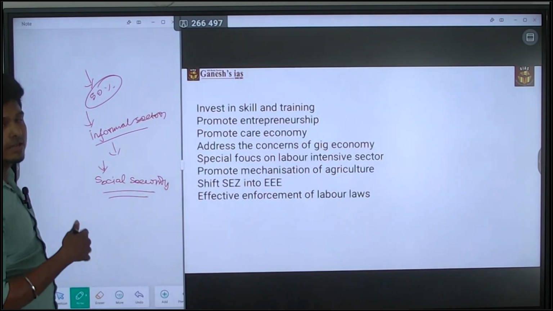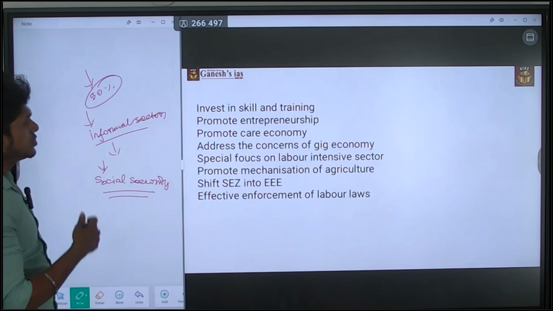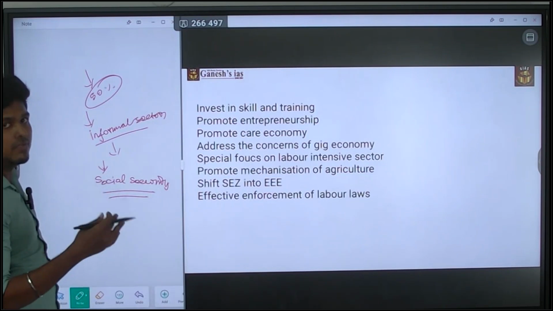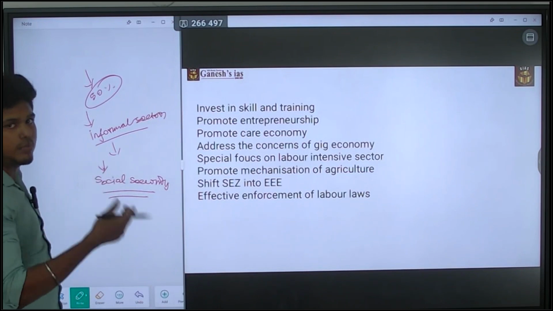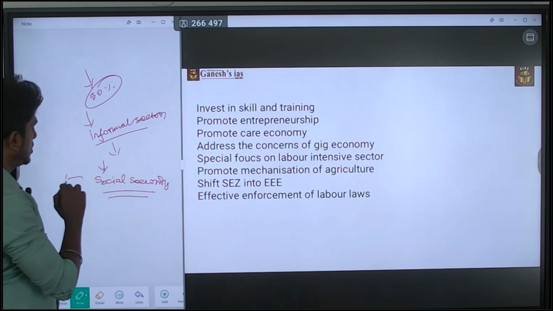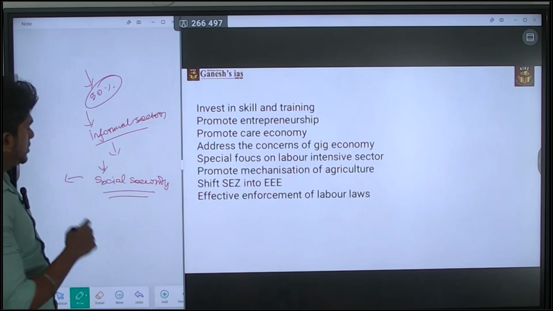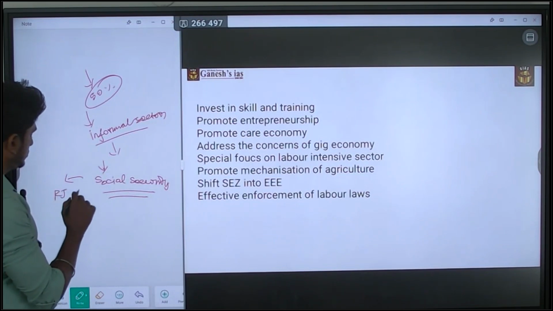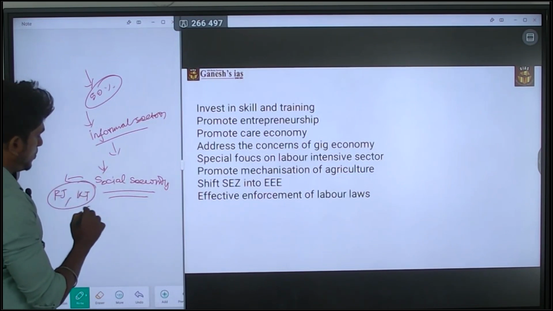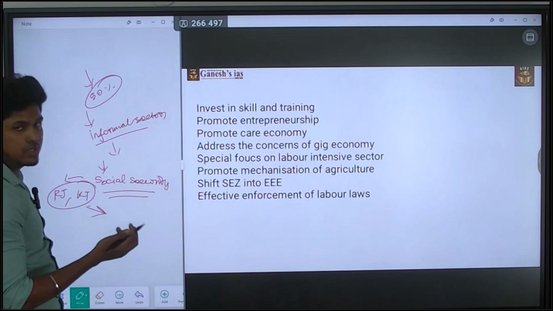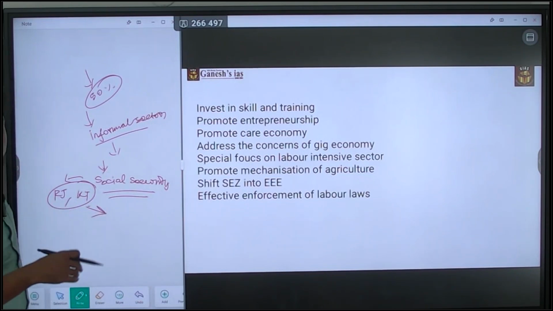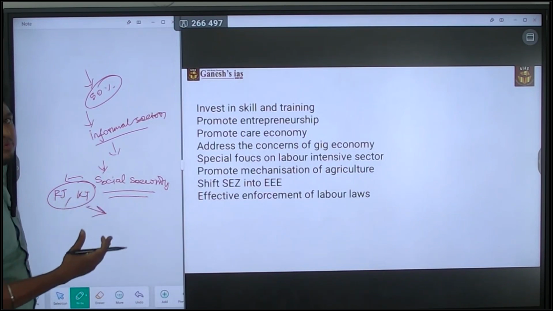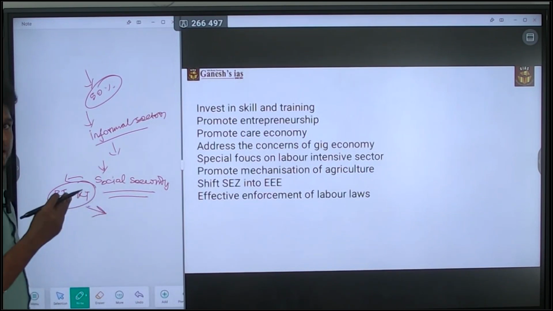Okay, so those are the major concerns, so you have to address that. By the way, you can increase the economic growth without affecting the labor productivity. Recently the Karnataka government and the Rajasthan government passed a bill related to the gig economy to provide social benefits to gig economy people. So that is the suggestion.